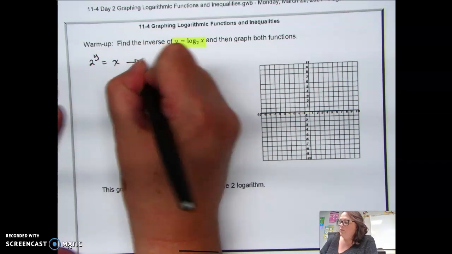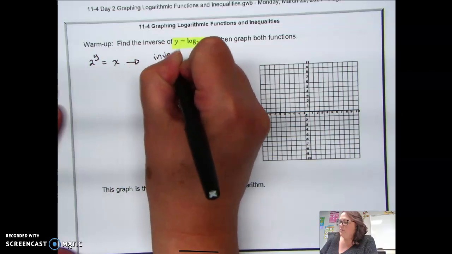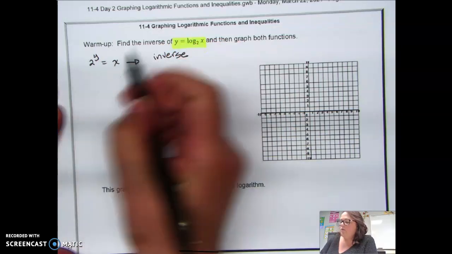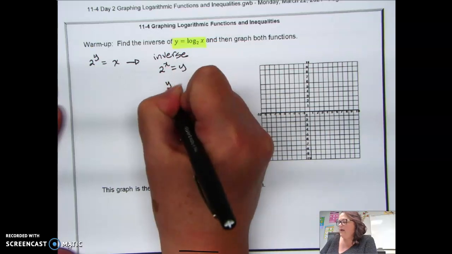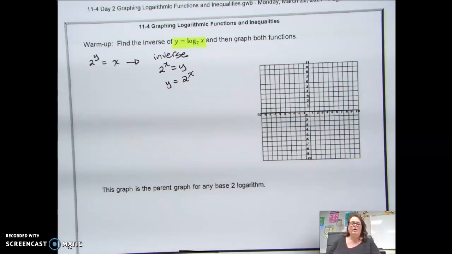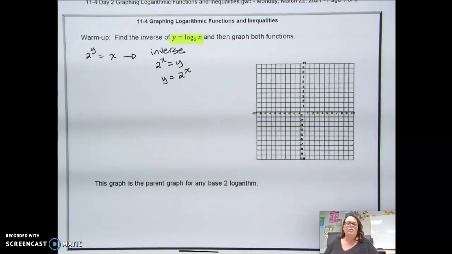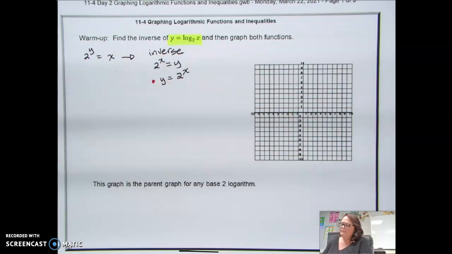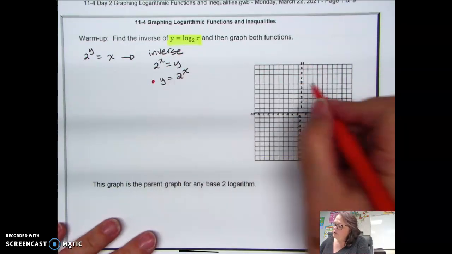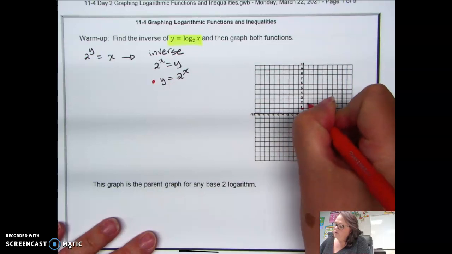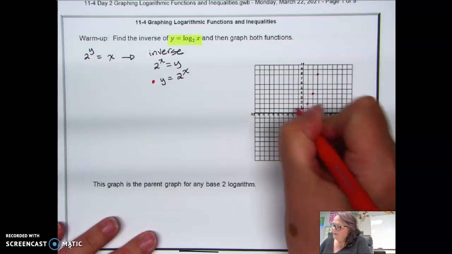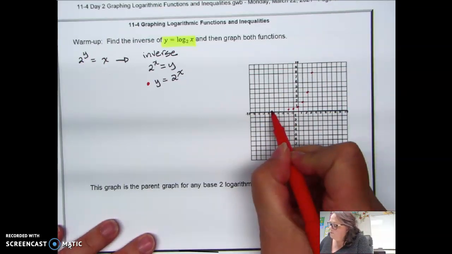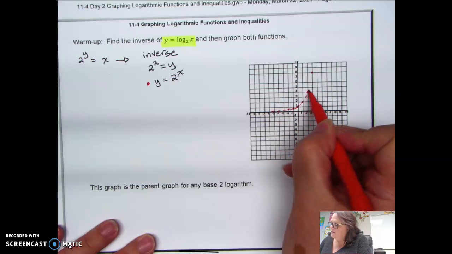So then if I go looking for the inverse, that means switch the x and the y. So that is saying 2 to the x power is equal to y, or y is equal to 2 to the x. And hopefully we've done this one enough that we know what that looks like. And so I will do this one in red. And so we said 2 to the 0 is 1, 2 to the first is 2, 2 to the second is 4, 2 to the third is 8. And then the other way we get 1/2 and 1/4. So this is the graph of the inverse.